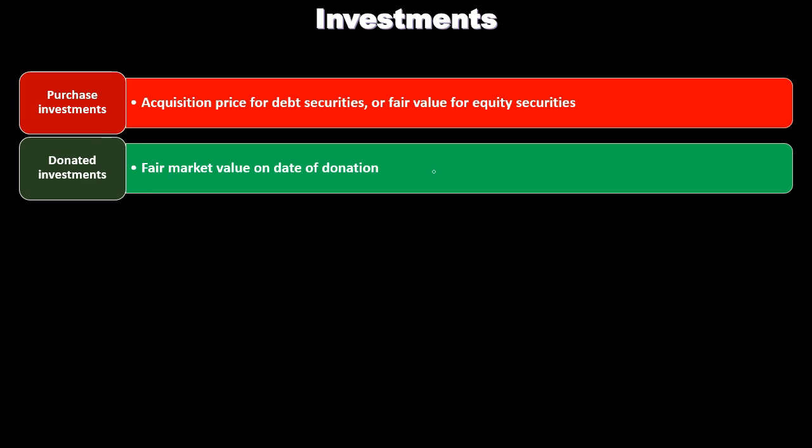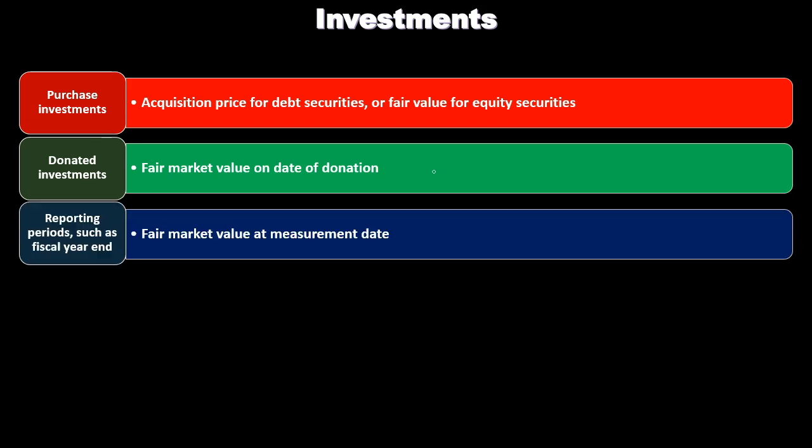Because when they bought the stocks, their cost, their basis, in other words, happened way back when they purchased it. Now they're donating it to us. Do we take their cost that they paid for it, or do we take the current price at the time of donation? And the answer here is we're going to take the fair value at the date of the donation.